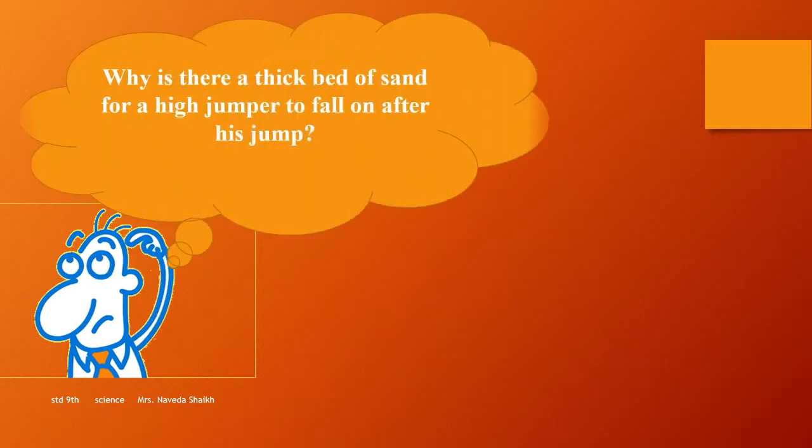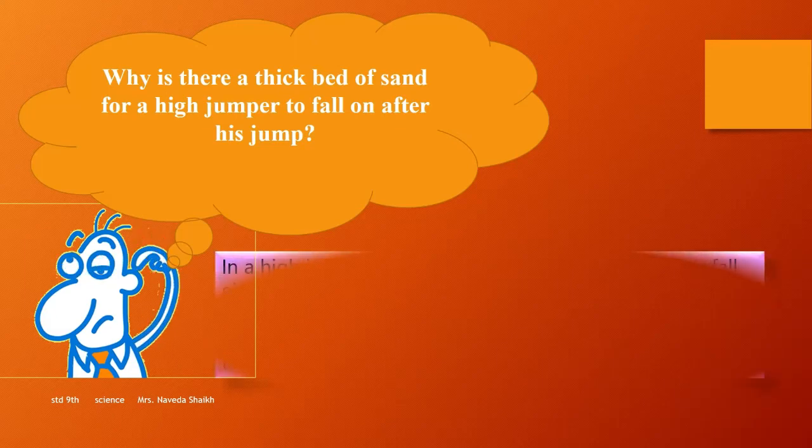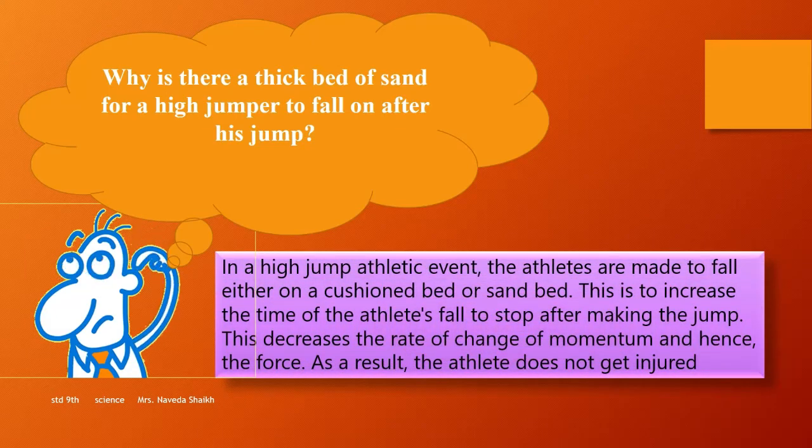Now there's a question that you need to think about regarding the second law that we studied right now. Why is there a thick bed of sand for a high jumper to fall on after he has done his jump? So the answer is, in high jump athletic events, the athletes are made to fall either on a cushioned bed or on a sand bed, depending on the event.